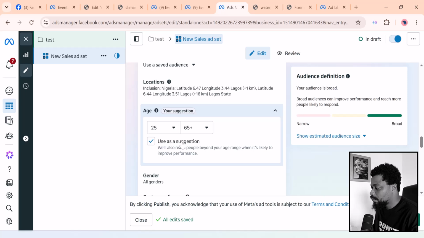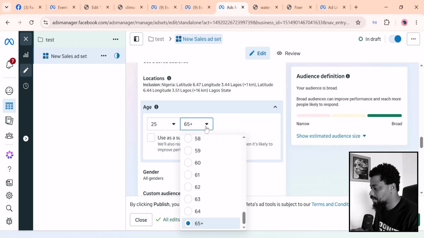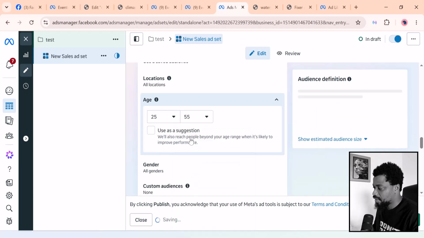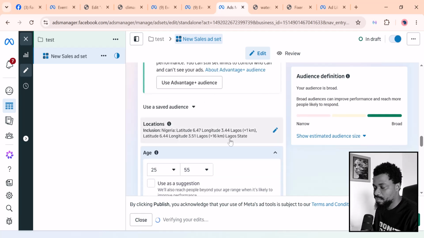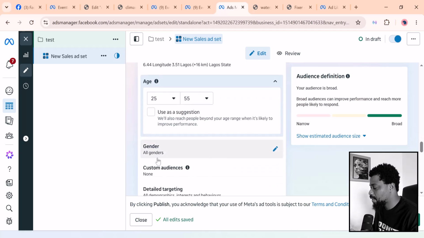But we want to untoggle them to use it as a suggestion. So they are going to use it as a rule in this case. So if they are more than 50 years or 55 years, they should not see this advert. But also you have to understand that people do not use, in most cases, their real age on Facebook. So Facebook might just still bypass this.